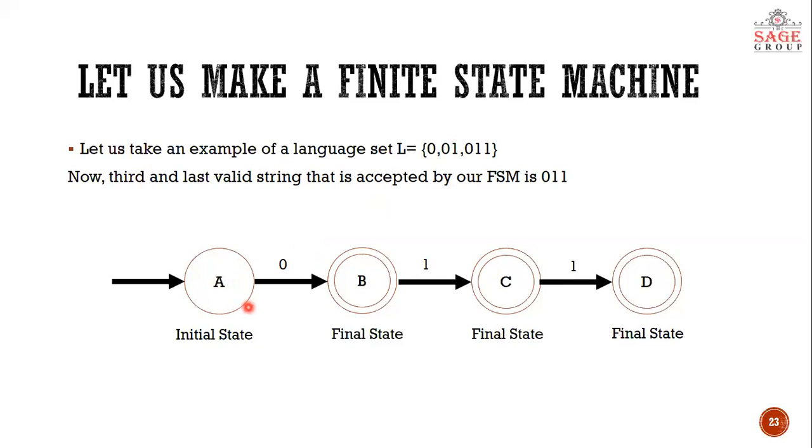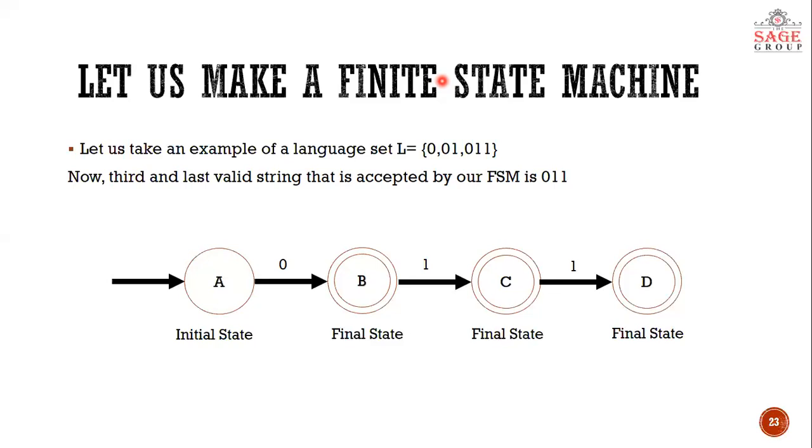But then one question can arise: if there is no transition from A and we cannot move further, and we have not read the string 101 completely, how can we say that the string is valid or invalid? There is an answer to that. We'll study a topic by the name dummy states. That concept will clear your doubt about how such wrong strings are handled.